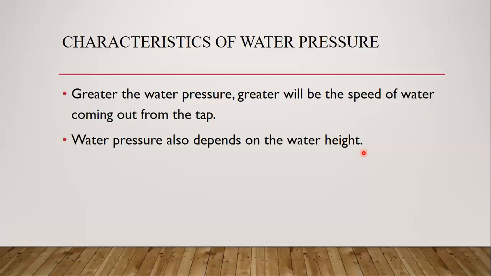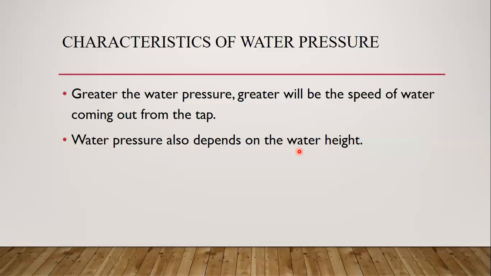Now what is the reason behind this? The reason is this: if water is kept at a height, it must have very high pressure. Inside the container, the water must have a very high pressure. Again quoting my previous example, in a building with 5 floors, the people living on the ground floor have more water pressure as compared to the people living on the 5th floor.